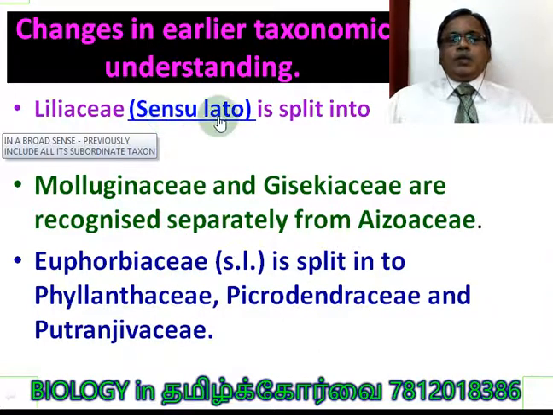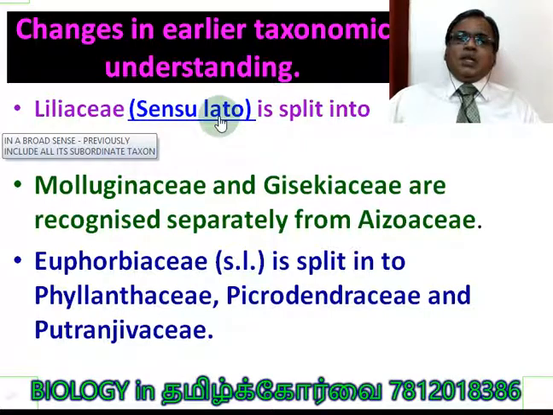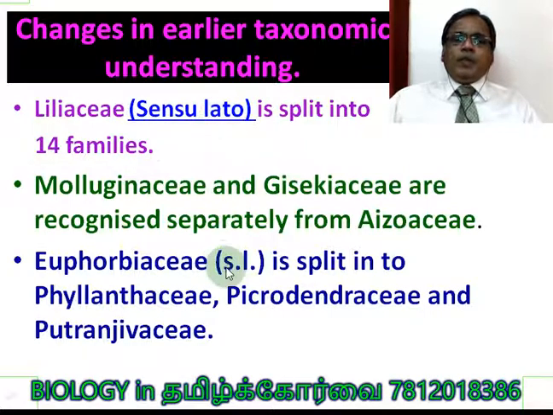Liliaceae, sensu lato. Sensu lato means in a broad sense. In a broad sense, it includes many taxa along with it. That is sensu lato, in abbreviated form S.L. Molluginaceae and Juncaceae are recognized separately from Isoetaceae, right?